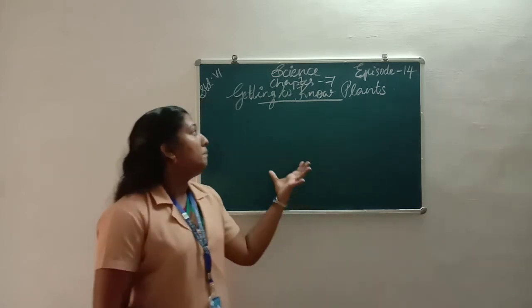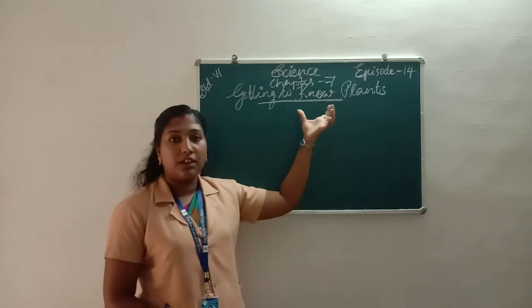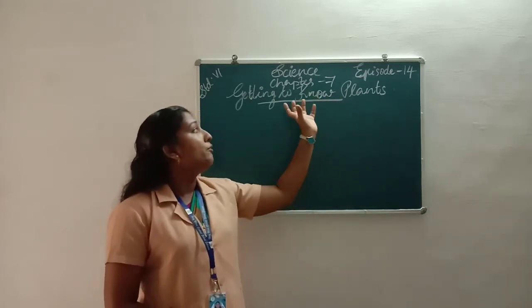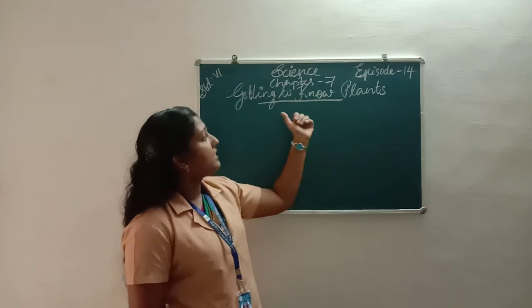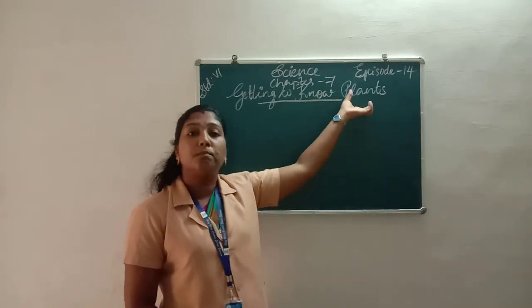So here, getting to know plants. In this chapter, we discuss how to know about plants.